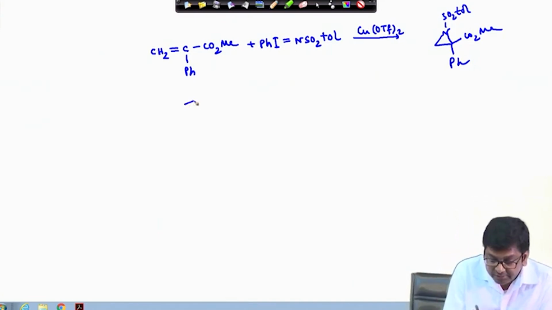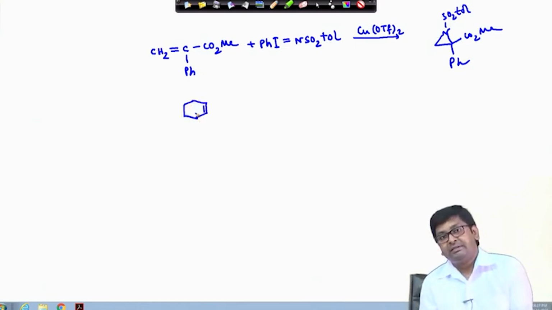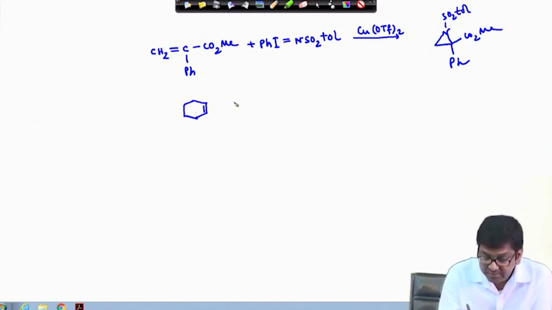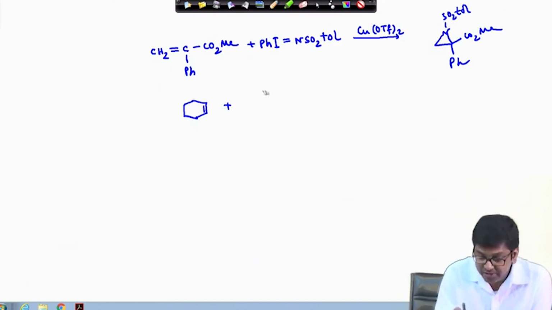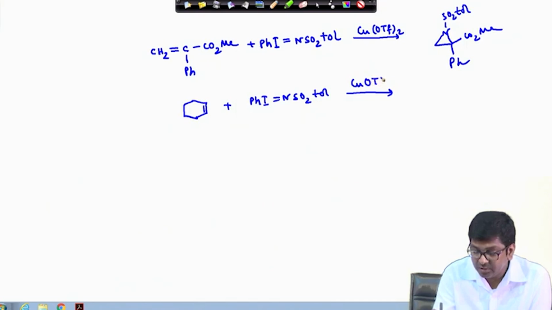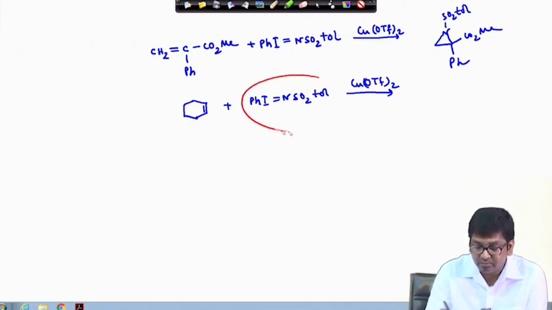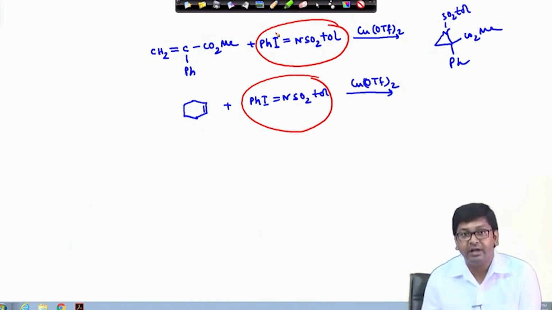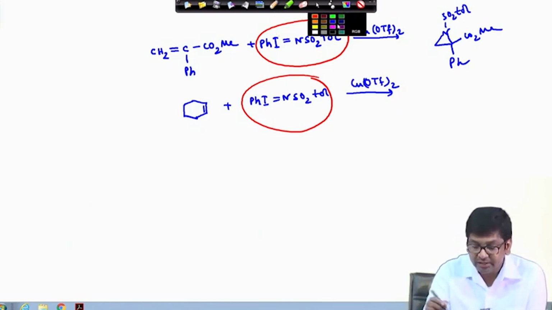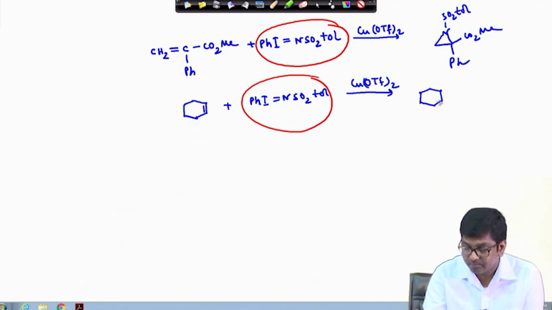In a similar way, if we take this olefin, cyclohexene, then similarly in the presence of this sulfonyl iminoiodinane, let us say we have taken the NSO2 toluene, again in the presence of copper triflate, this will generate the corresponding nitrene, and that eventually will give the end product, the corresponding aziridine ring.